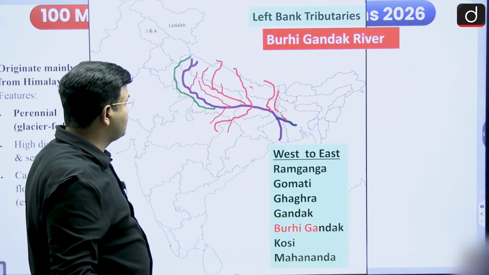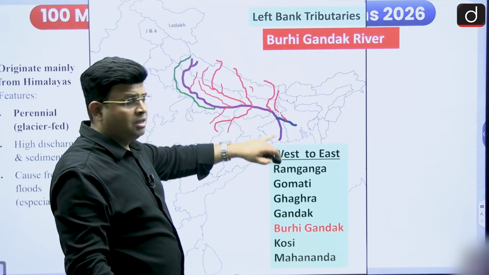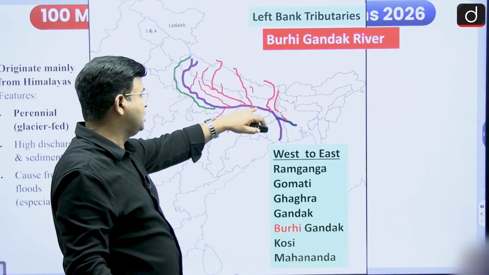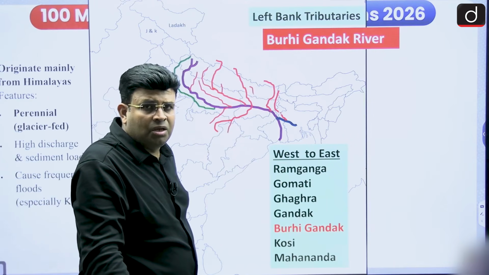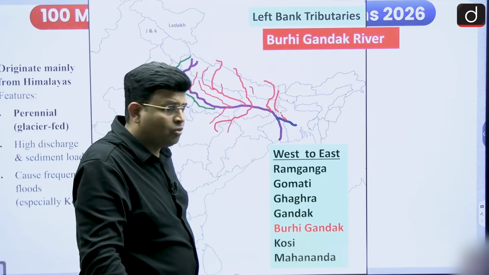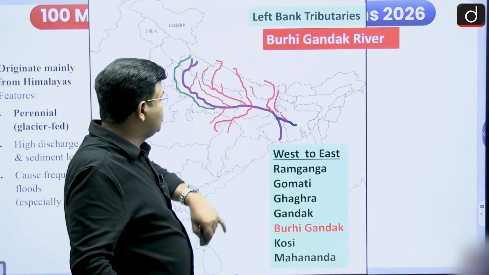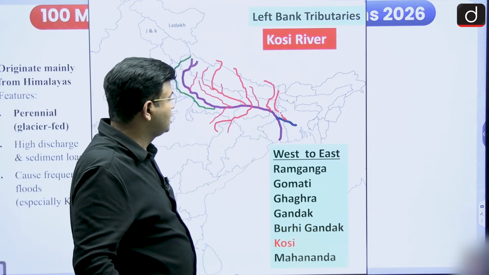This is the Gandak river, and after that there is the Budi Gandak river, originating from the Himalayan regions of Nepal and meeting the Ganga near Khagaria district, in the Begusarai region. Thereafter the Budi Gandak, and then the Kosi river, which is the sorrow of what?